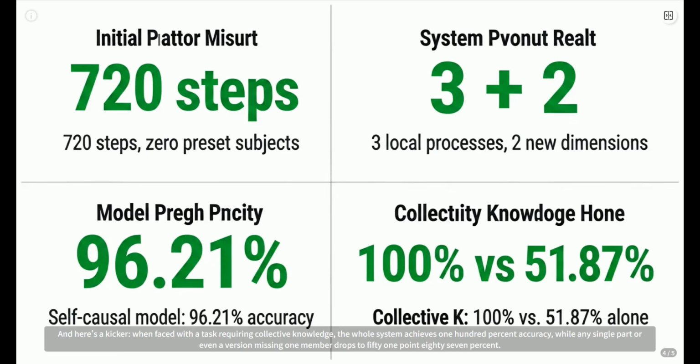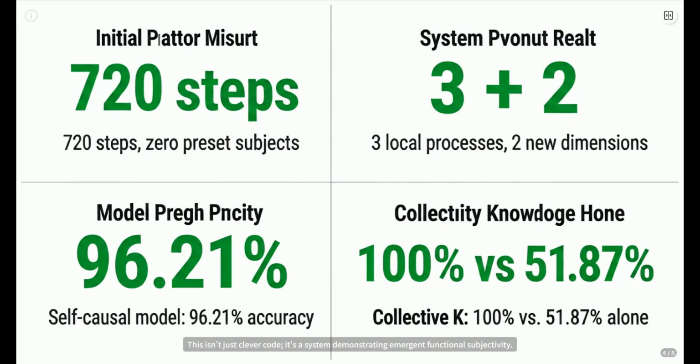And here's a kicker. When faced with a task requiring collective knowledge, the whole system achieves 100% accuracy, while any single pod, or even a version missing one member, drops to 51.87%. This isn't just clever code, it's a system demonstrating emergent functional subjectivity.